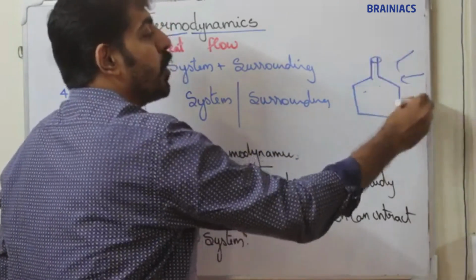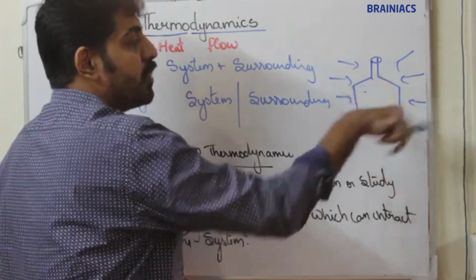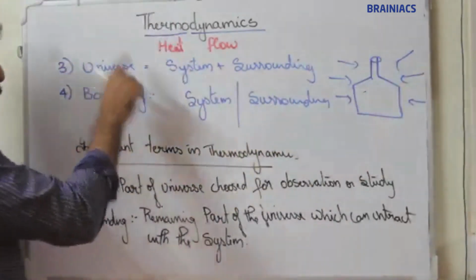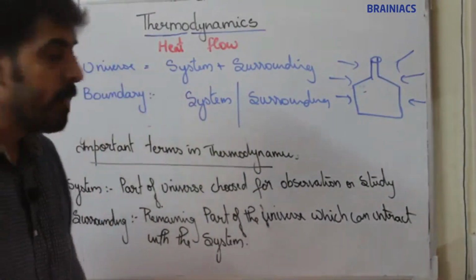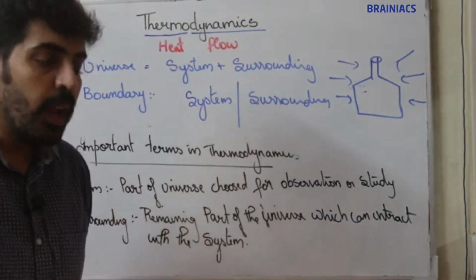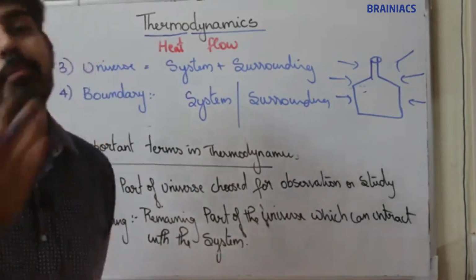The remaining part of the universe which can interact with the system is known as the surrounding. So system plus surrounding is the universe. Now what is a boundary? It is the region of separation between system and surrounding. Now boundary can be real or imaginary.